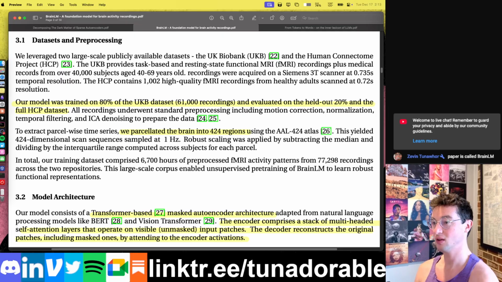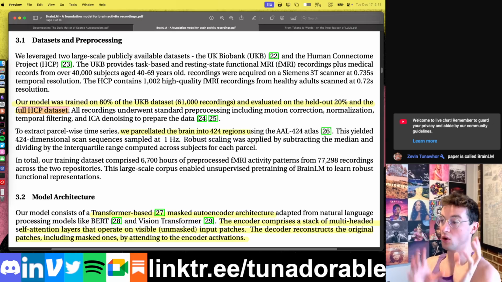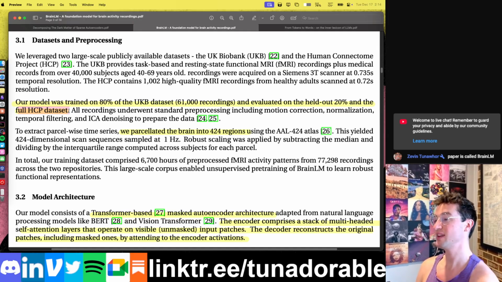So we took that UKB data set, took 80% of it, trained off of that for 61,000 recordings, and then we had a held out validation set of that data set with 20%, as well as a full separate different data set. This is interesting, because a lot of the time in machine learning, you'll take your whole data and split it: most of it you train off of, then a small portion, 10, 20%, you hold off and test on to make sure the model hasn't just memorized everything. That's all well and good, but they have an extra issue here in the fact that these fMRI data sets are so frequently so different from each other that it actually made sense to keep an entirely different data set held out as a separate test validation data set.